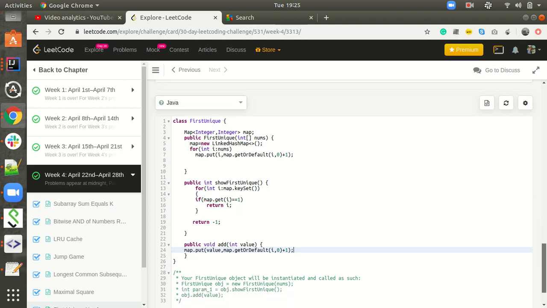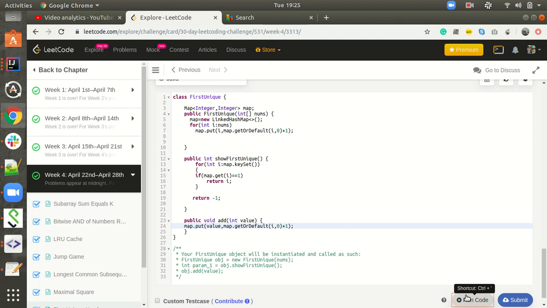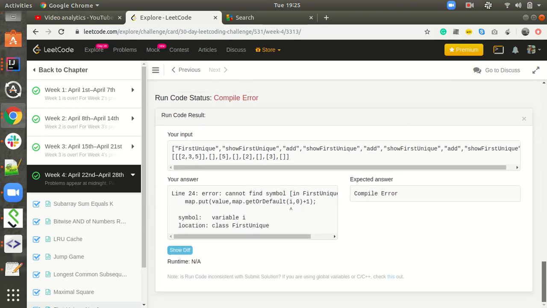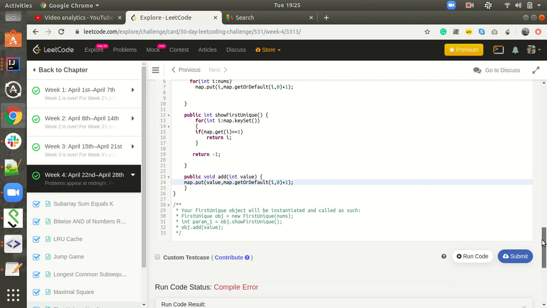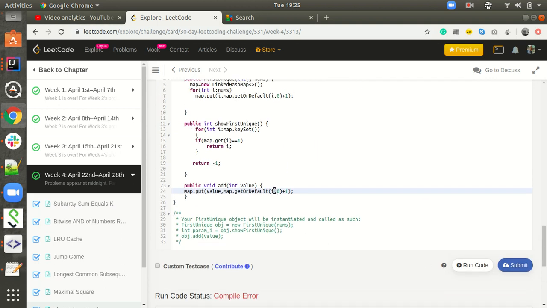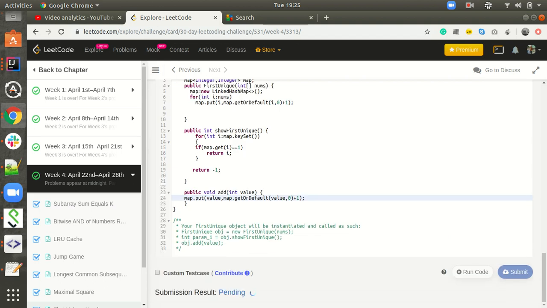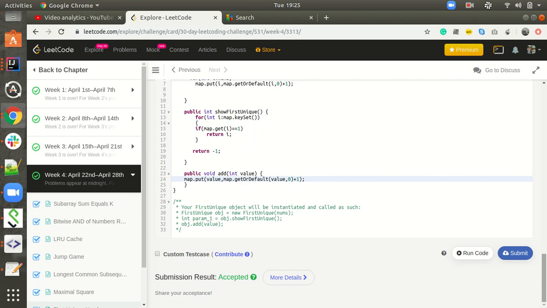Let's see whether it gets executed or not. There is a compile time error about the variable i. Okay, sorry, it should be value. So let's execute again. We are not doing it in an IDE, so it might happen. Yes, it is giving the correct result. You can see null, null, null, and it is expecting the same. Let's submit it. Yes, it is getting accepted.